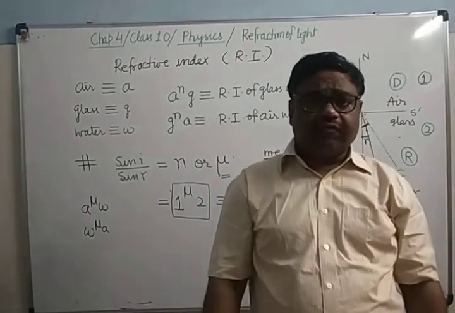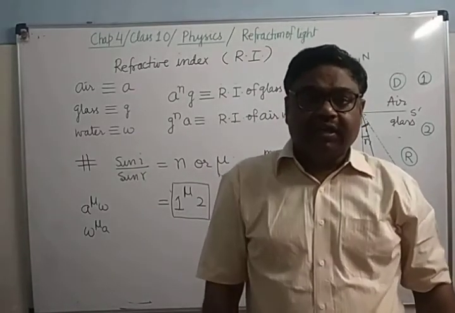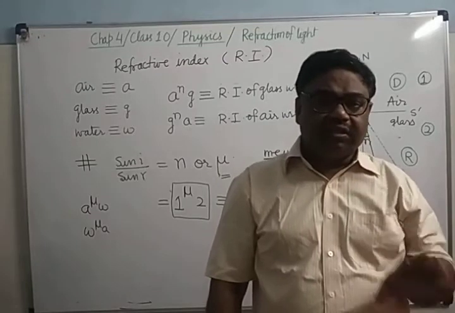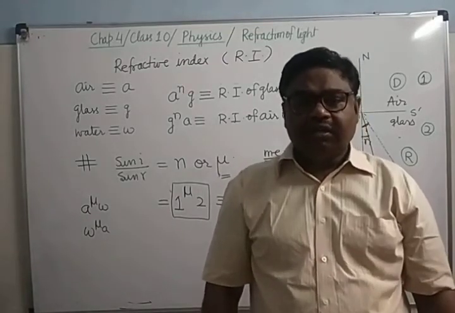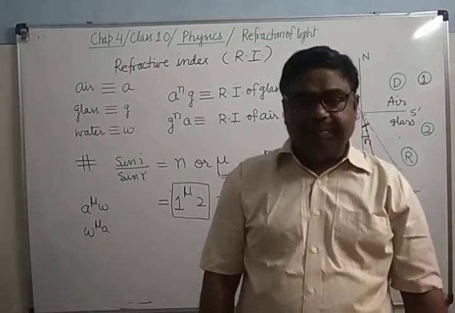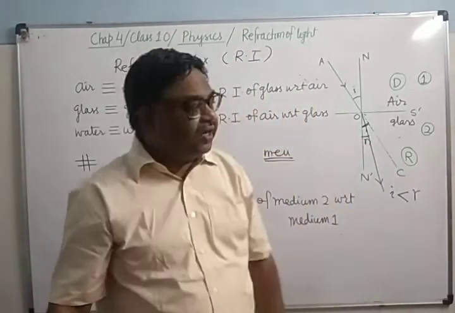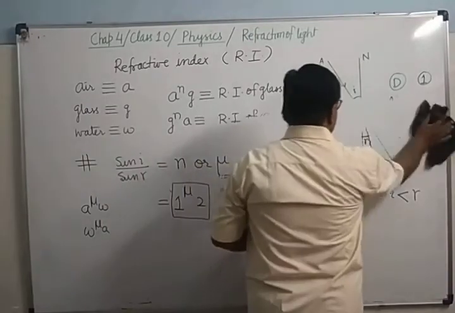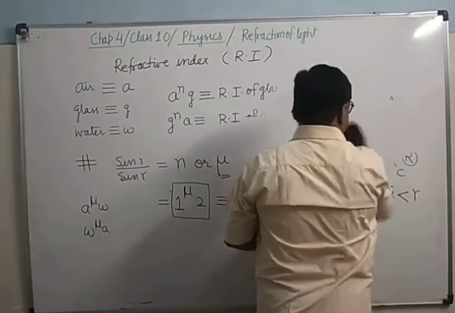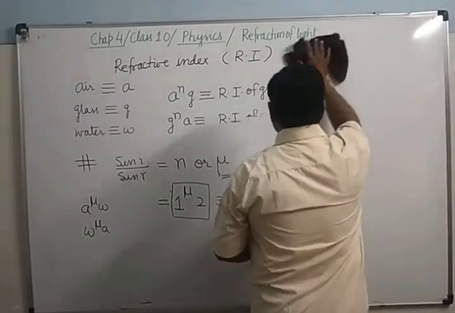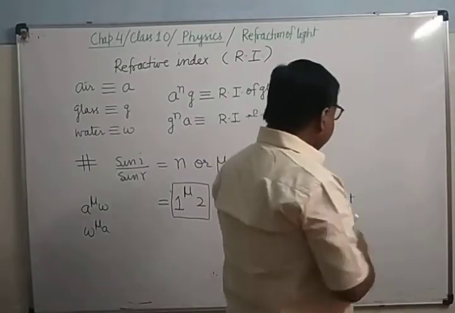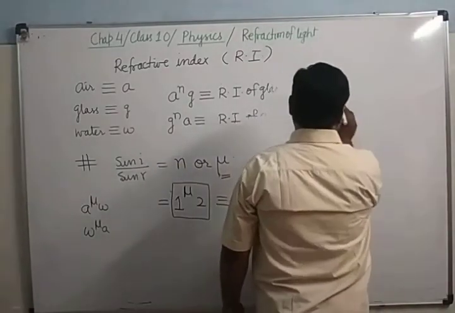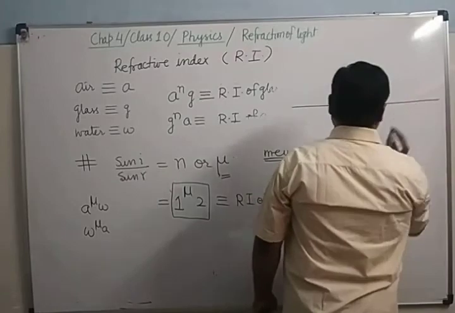What is its physical significance? Its physical significance is that it decides the measure of bending. It is the measure of bending. Measure of bending means, you can see from here, here there is one diagram. How is it the measure of bending? It's clear. I am taking the most simple case.